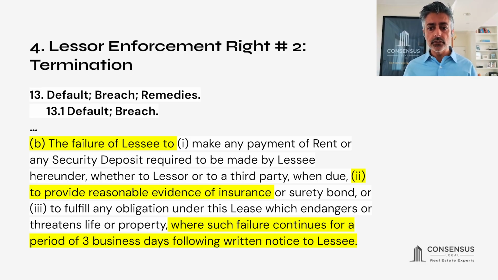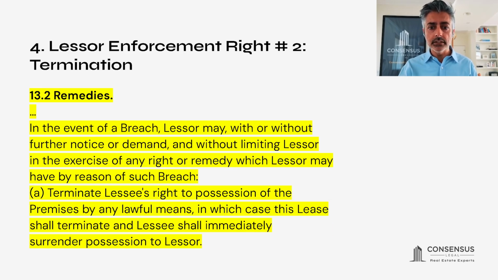So lessor believes there's some deficiency in the insurance, and it gives formal written notice to lessee. This is the deficiency. You have 3 business days to cure. If lessee does not cure within those 3 business days, then lessor has the remedies available for a breach under paragraph 13.2. And it's here on the screen.